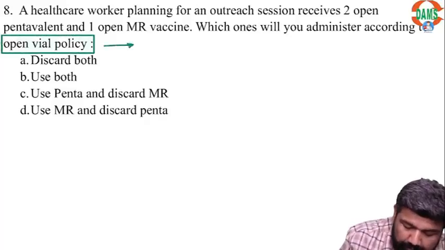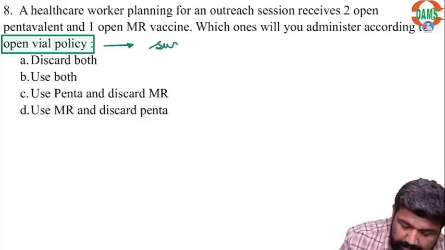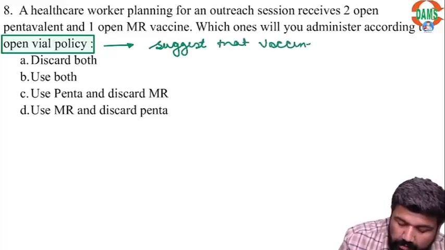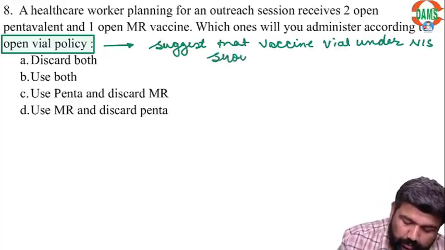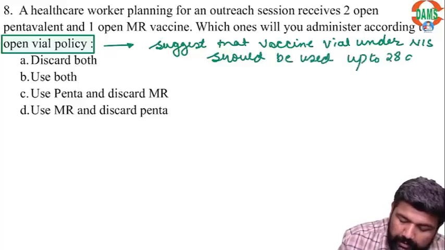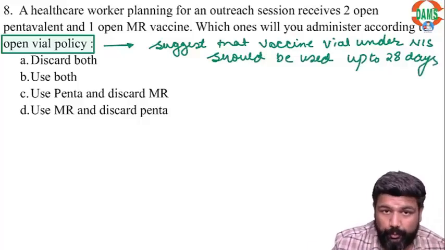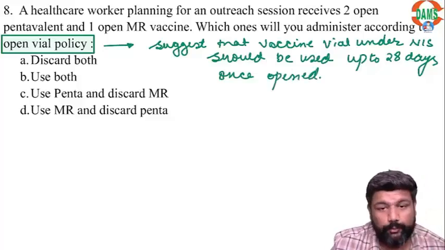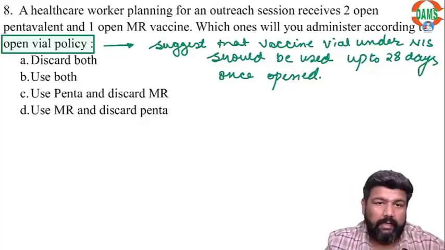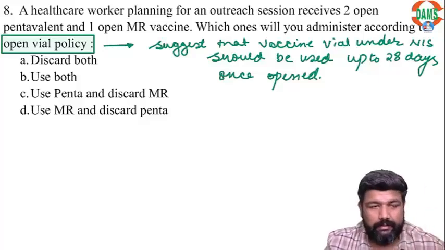The open vial policy suggests that a vaccine vial under the national immunization schedule should be used up to 28 days once opened. Once you open a vaccine, it should be used for 28 days.